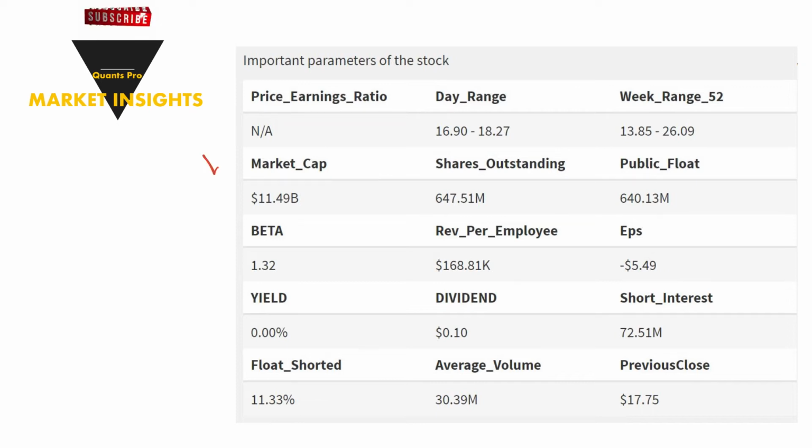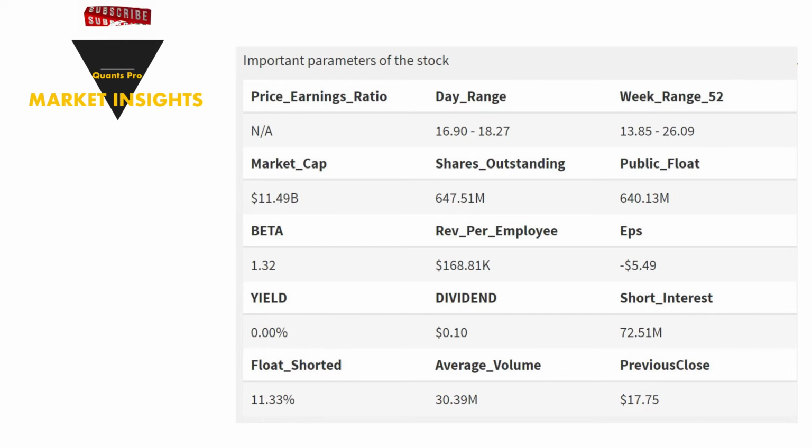The market capitalization value, which expresses the weight of the company's performance in the market, is $11.49 billion. Public float value is also approximately 640.13 M. The stock of the company closed at 17.75 with an average volume of 30.39 M, while the stock oscillated in the range of 16.90 to 18.27 during the day. The 52-week movement range was 13.85 to 26.09.